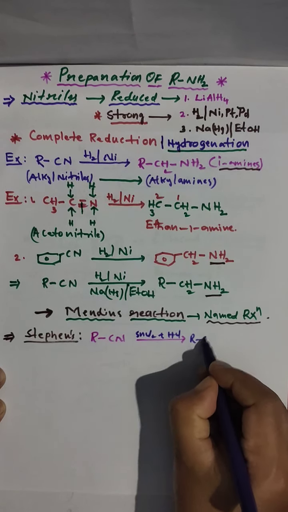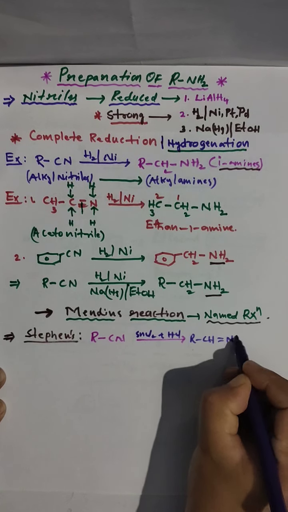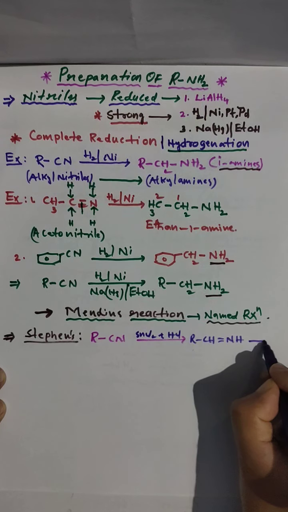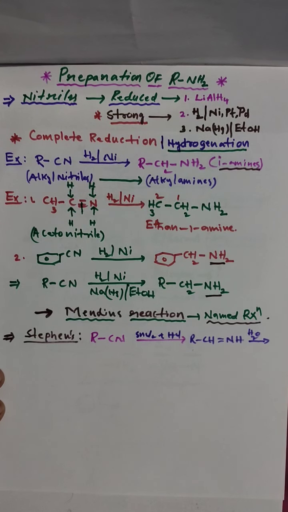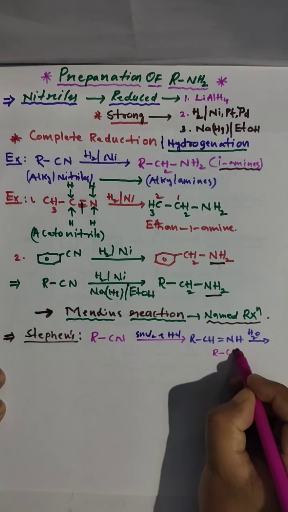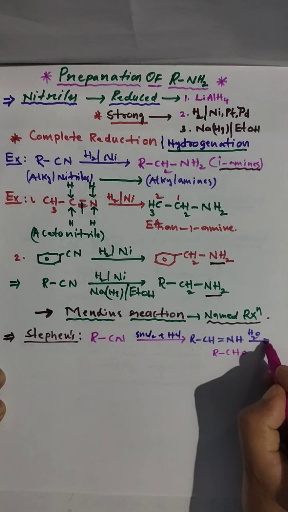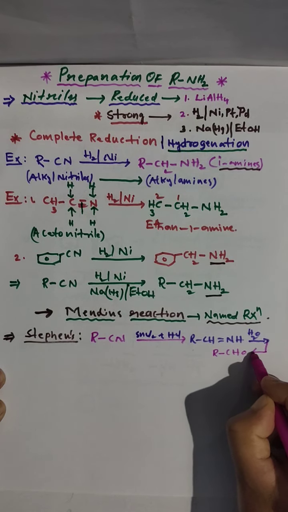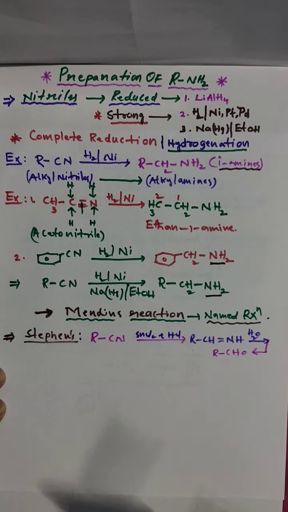Then you get imines. When the imines are subjected to hydrolysis, you get aldehydes. Am I right? So this is also a reduction only.